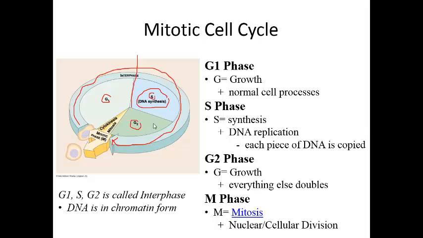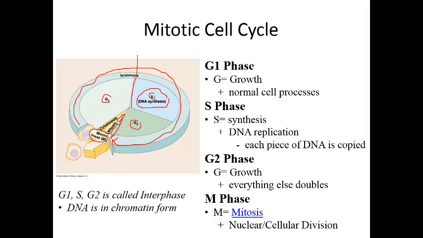During G2, we also see cell growth, and the rest of the cell is preparing for division. All the other organelles replicate themselves. After G2, if conditions are right, the cell will leave interphase and it will enter the mitotic phase. It will enter mitosis. Mitosis is made up of two smaller phases. Number one is mitosis itself.